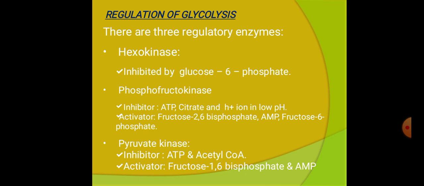Phosphofructokinase is inhibited by ATP, citrate and H plus ion at low pH, and activated by fructose 2,6-bisphosphate, AMP and fructose 6-phosphate. At last, the pyruvate kinase enzyme is inhibited by ATP and acetyl-CoA and activated by fructose 1,6-bisphosphate and AMP.